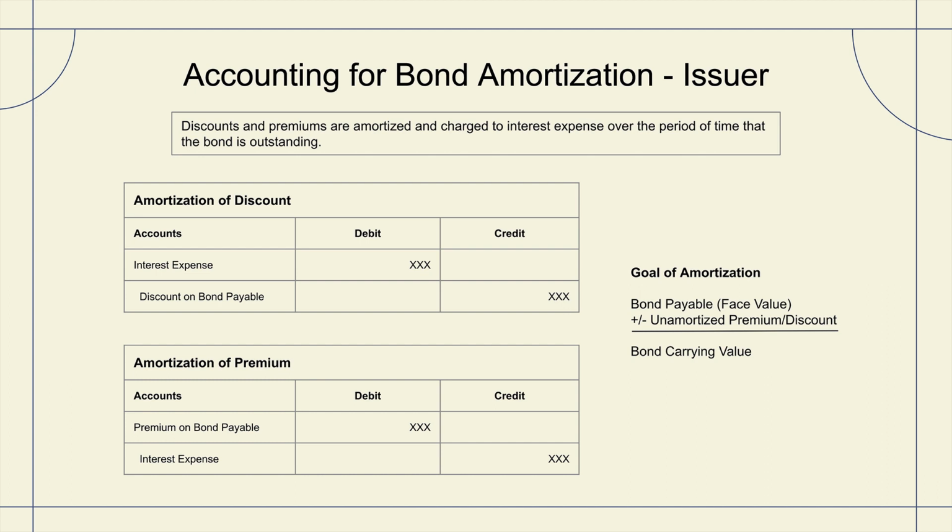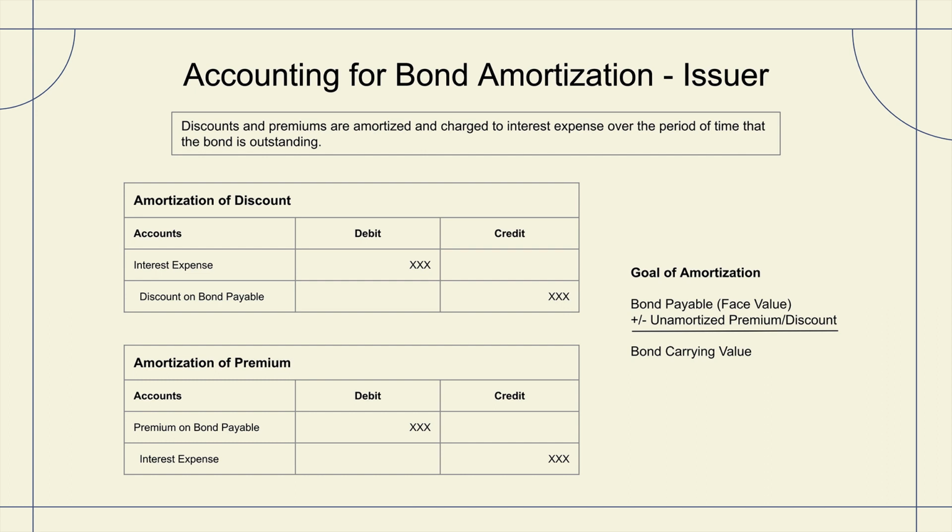Again, remember, a discount on bond payable is a contra liability account, which means that its natural balance is a debit, in contrast to a liability. And we need to chip away at it and work it down to zero. So it would make sense that we would be crediting that account. In contrast, we have the amortization of a premium. A premium is a liability account or an adjunct account, and that has a natural credit balance. We're going to need to gradually chip away at that, and we'll do that through issuing debits periodically. And the offset to that account is going to be a credit to interest expense.